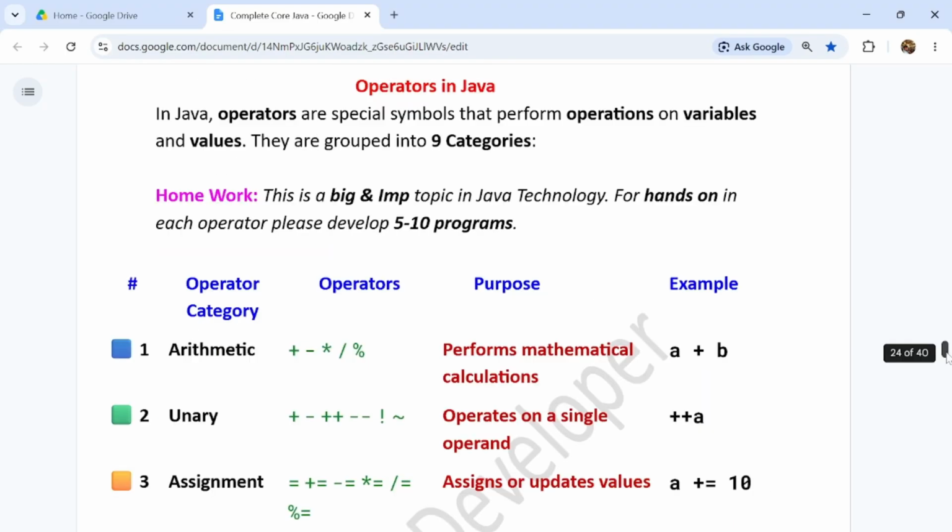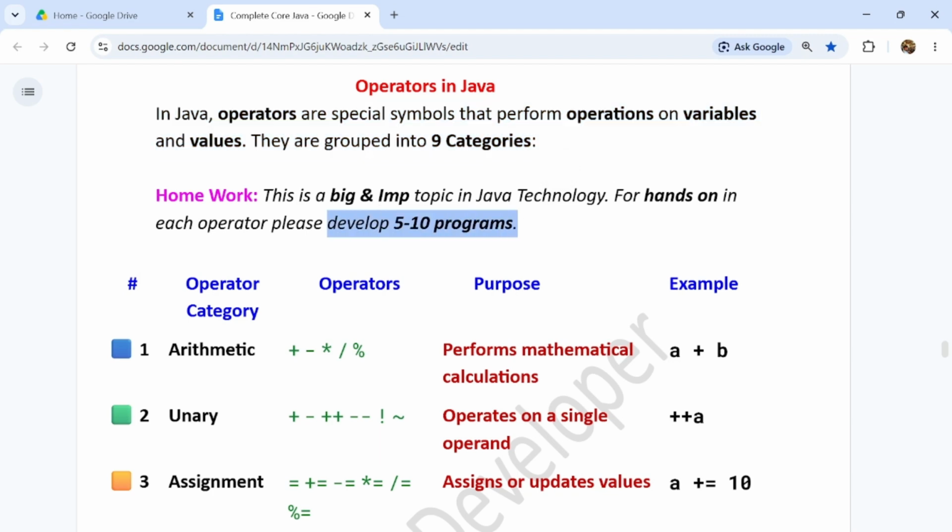So this topic is very important in Java, guys. Operators in Java. Because whenever we perform any operation in Java, like any method operation or any block operation, any function, operators are required, guys. So this is very important. In Java, operators are special symbols that perform operations on variables and values. They are grouped into 9 categories.